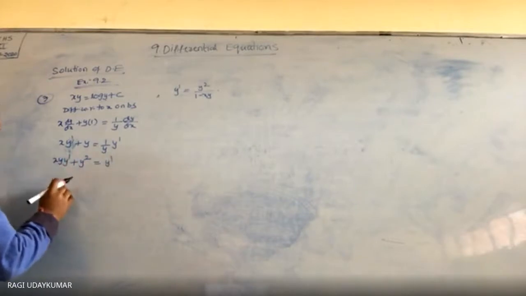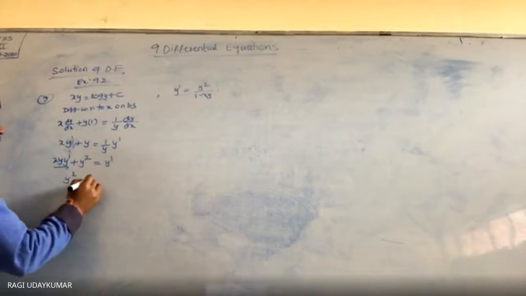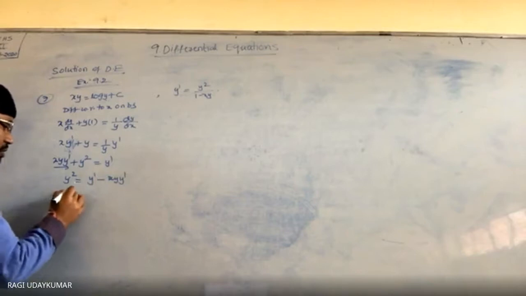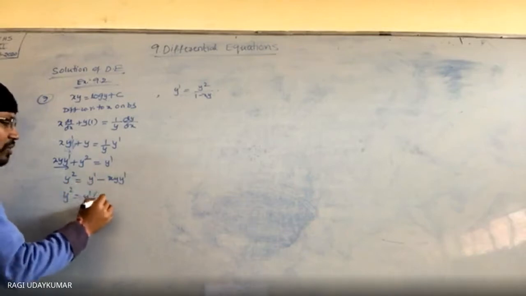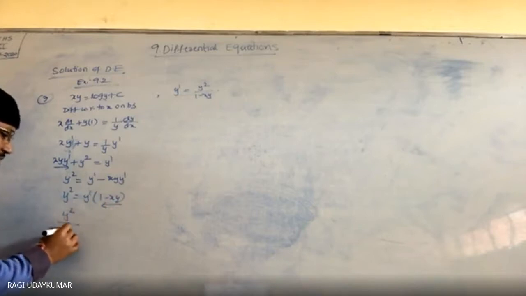Now you take the y same side. तो ये उधर लेके जा. y square is equals to y dash minus xy y dash. So y square is equals to y dash common there, 1 minus xy. This you take to the left side. y square by 1 minus xy is equals to y dash.